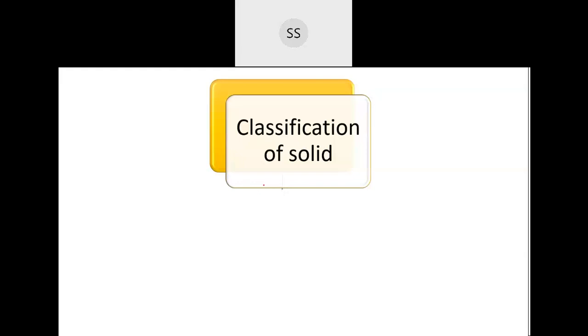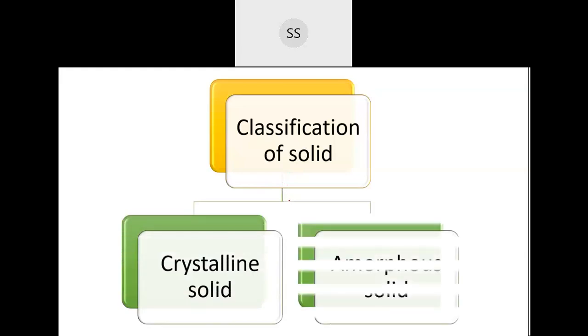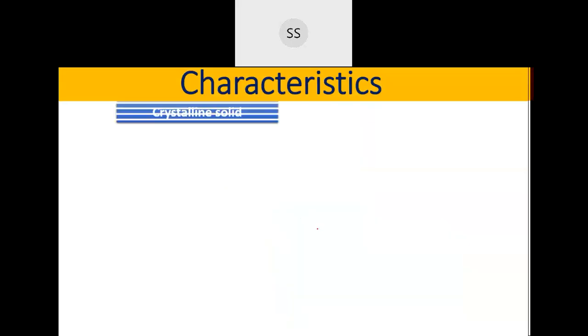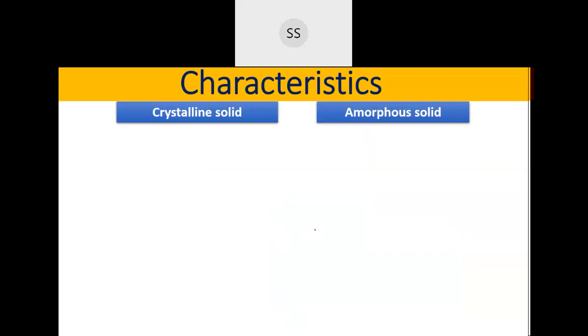Okay, let's continue then. So we have started with solid state yesterday. I told you about the characteristics of solid. Then we went to the classification of solid, correct? And you saw there are two classifications for this. Solids are classified into two categories: one is crystalline solid and the other one is amorphous solid. Then I went to the characteristics of these crystalline and amorphous.